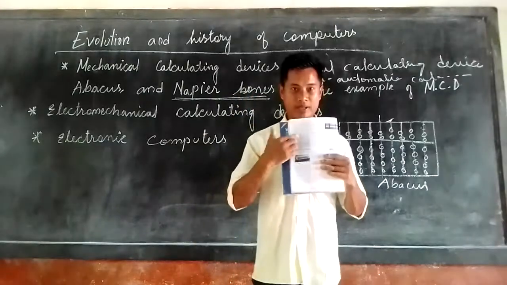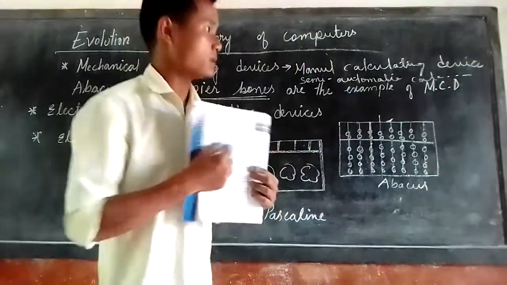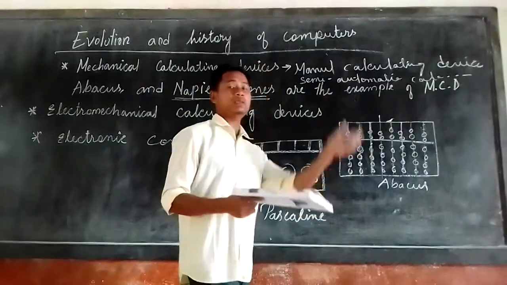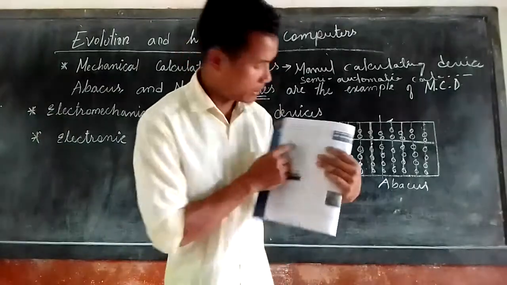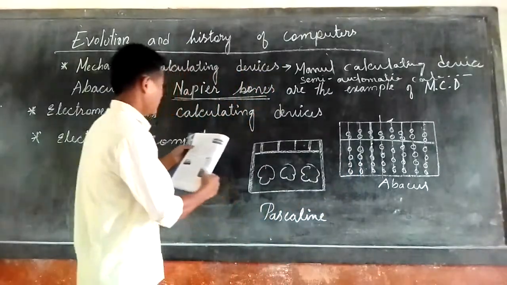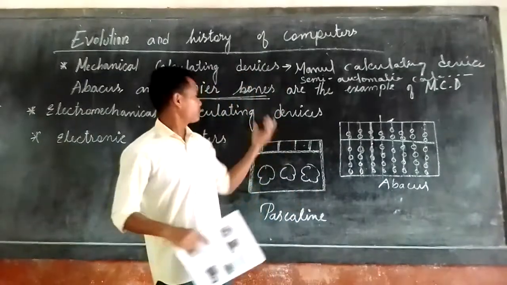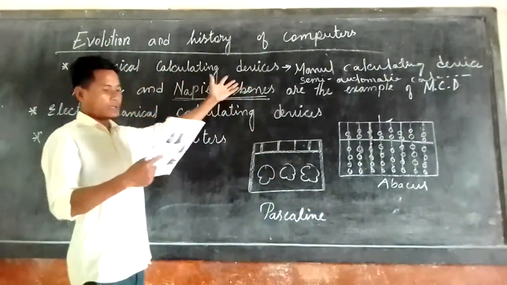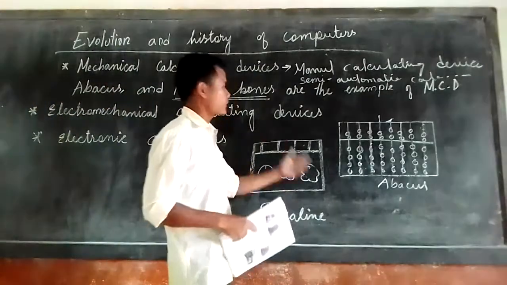This is the picture; you can see this is called Napier-Bones. It is a kind of frame which presents numbers for performing calculation. Each rod is divided into 10 squares.